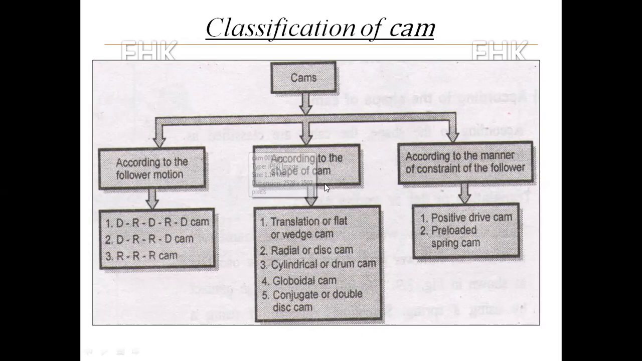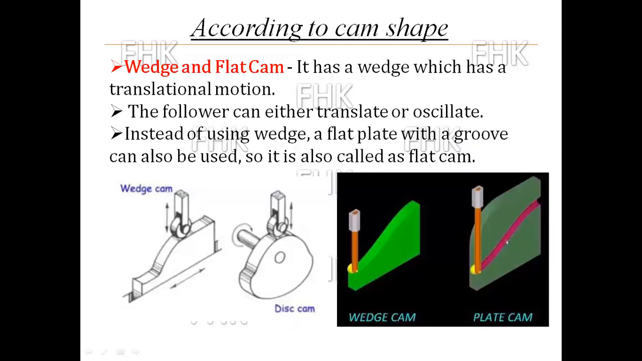And according to the shape of cam, the first one, translation of flat or wedge cam, second, a radial or disc cam, third, cylindrical or drum cam, fourth, globoidal cam, and fifth one, conjugate or double disc cam. And according to the manner of constraint of the follower, these cams are classified as positive drive cam and preloaded spring cam. Now let us see one by one how the cams are classified.